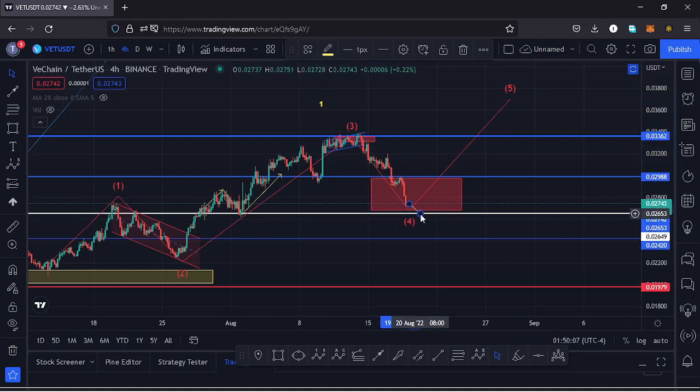The other possible scenario is that we might lose that key area of support at around the $0.026 mark, continue unlocking lower prices and get back to around the $0.024 mark. And in case that happens, then I believe Vechain will not be respecting the Elliott wave count here anymore, and I will have to restructure my Elliott wave count and maybe even sketch out even more bearish scenarios here on the charts.